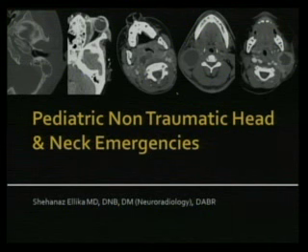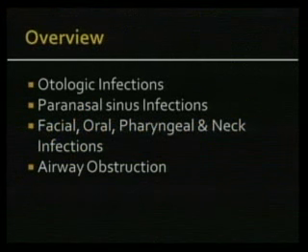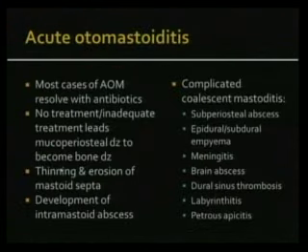So today what I'm going to be talking on is pediatric non-traumatic head and neck emergencies. What I'm going to cover are basically otologic infections and their complications. We're going to look at paranasal sinus infections and complications. And then quickly we'll look at facial, oral, pharyngeal and neck infections. And then if we have time, I'll go through airway obstruction in kids. So we'll see how much we can cover. It's a long talk. So to start with, we'll start with otologic infections.